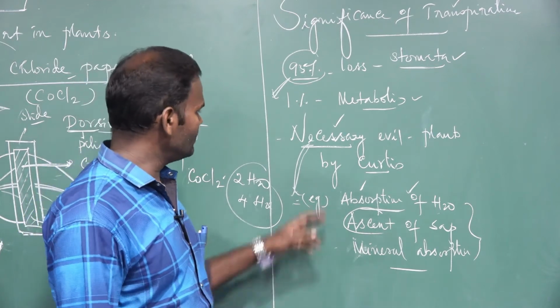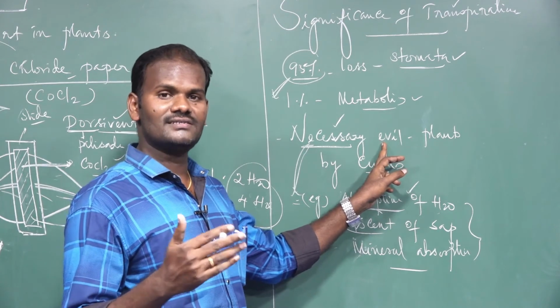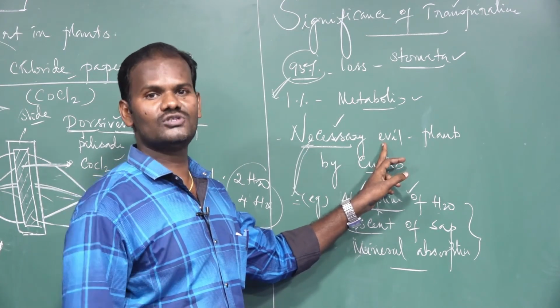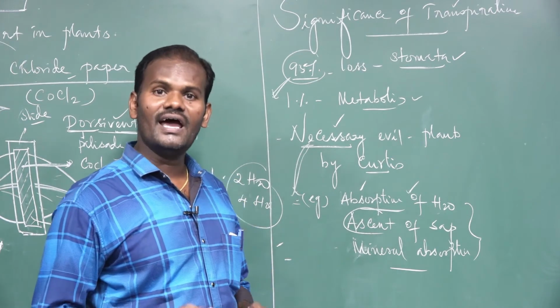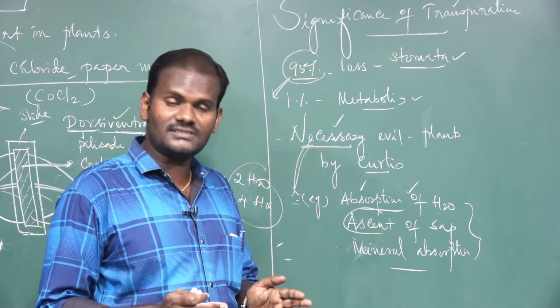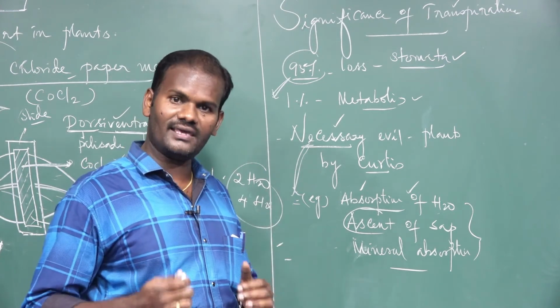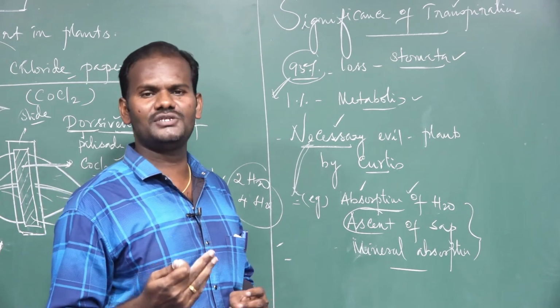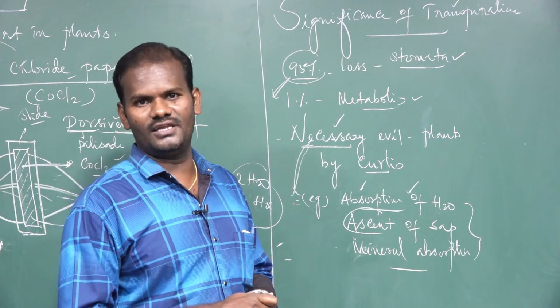At the same time, it is an evil if it continues. If the loss of water is continuous, it is definitely harmful to the plant. Apart from that, with the help of transpiration, a plant can withstand scorching, meaning extreme, sunlight. Transpiration creates a cooling effect on the leaf.